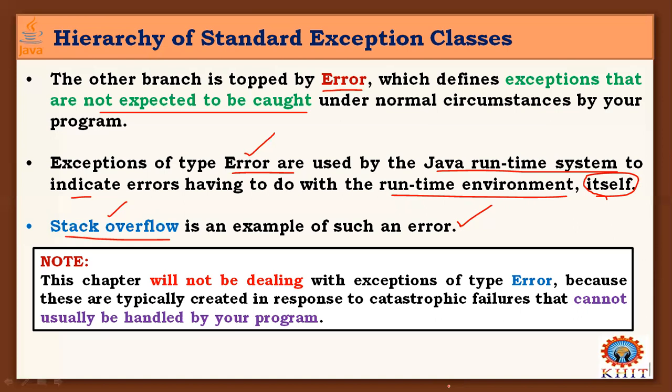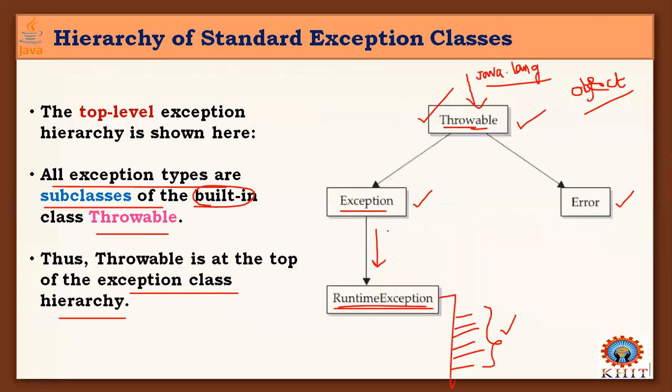As a user, we are unable to handle those errors, so we are not discussing them. We are only discussing exceptions that we can catch and handle, the exception type of runtime errors, in this chapter, right?